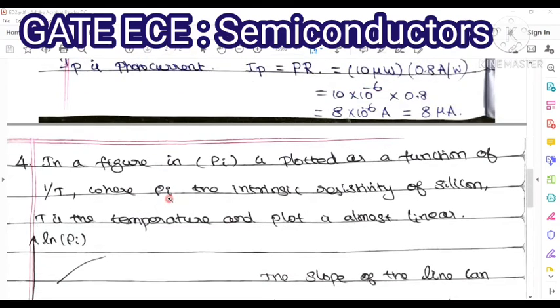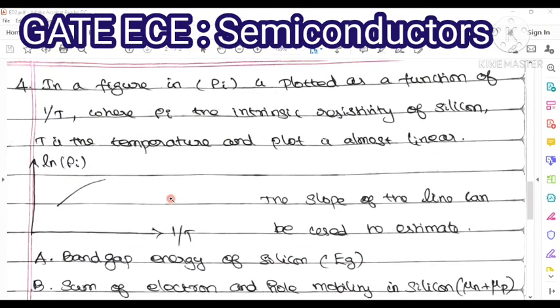Okay, so let us see one more problem. In a figure, rho I, the intrinsic resistivity of silicon, is plotted as a function of 1 by T, where capital T is the temperature. And the plot is almost a linear graph.